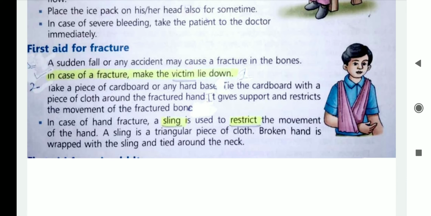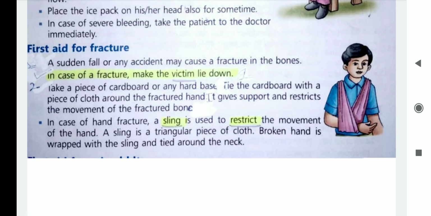Now, in case of fracture. Fracture is breaking of bone. If the bone breaks, children, then it is called a fracture. In case of a fracture, make the victim lie down. Take a piece of cardboard. Tie the cardboard with a piece of cloth around the fractured hand. It gives support and restricts the movement of the fractured bone. There should be no movement in the fractured bone, otherwise it will create a lot of problems.